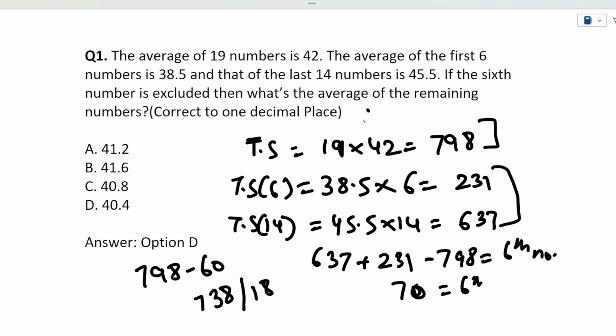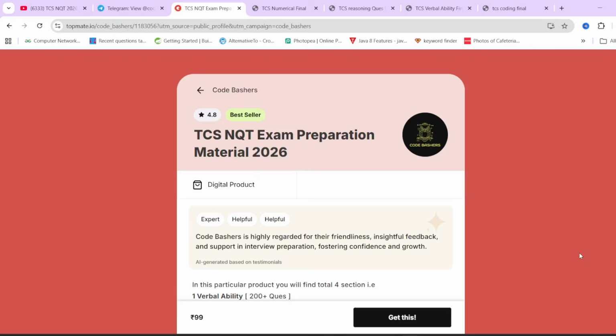Oh sorry, it will be 798 minus 70, so it will be 728. And how many numbers are remaining? 18, because we have excluded the sixth number. So 728 divided by 18 will give us 40.4. So this is the average of the remaining numbers, 40.4. This is the correct option here. I hope this particular question is clear to you.